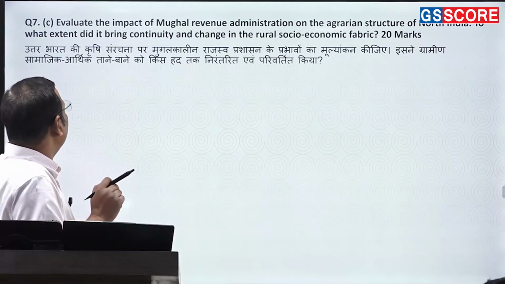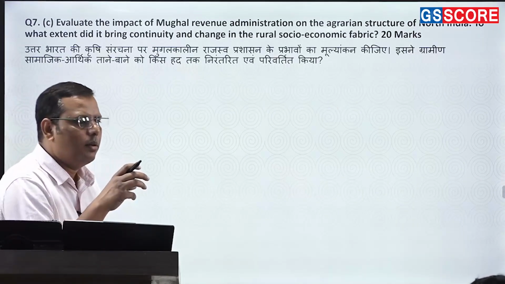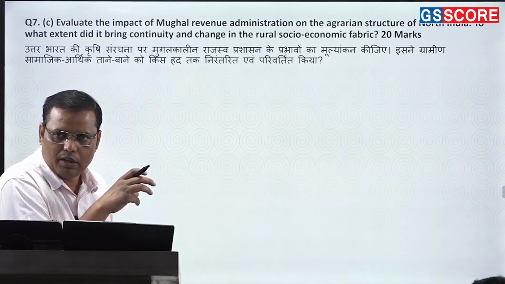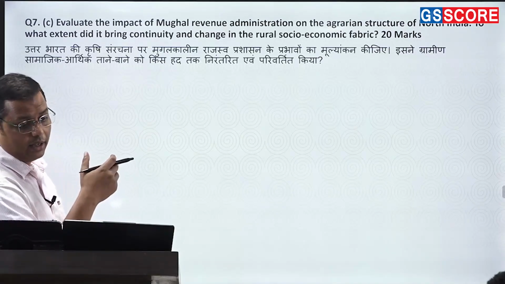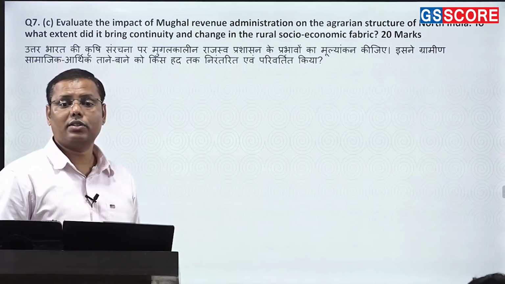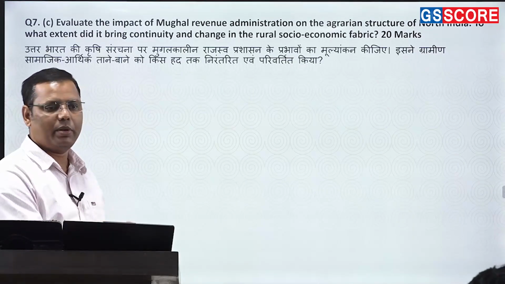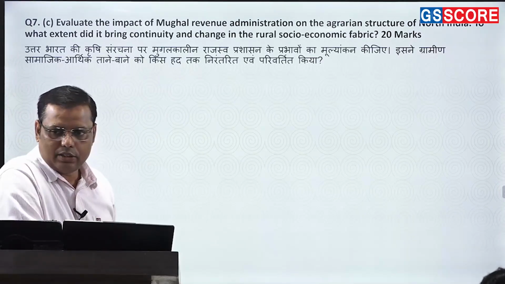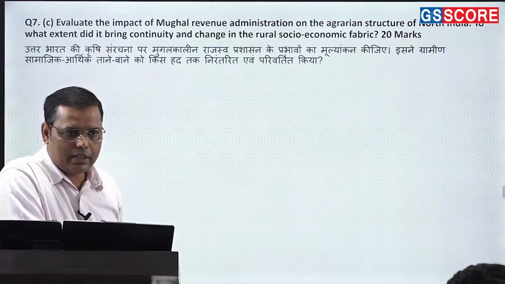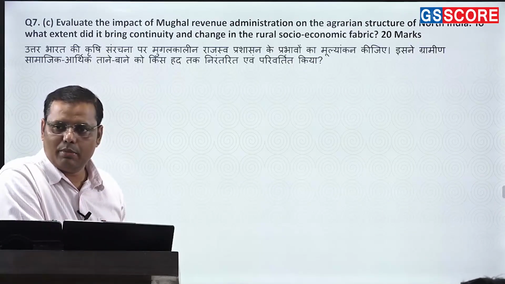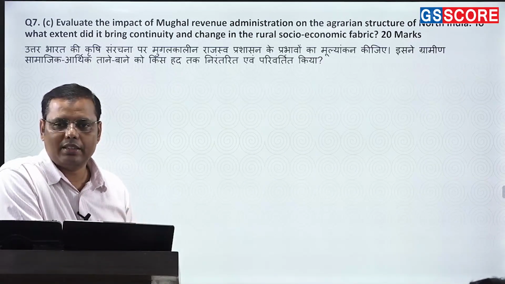So first of all, the impact of Mughal revenue administration. So start the answer briefly with some of the bigger changes brought by the Mughals in the revenue administration, right? And then second, you need to write about the changes in the agrarian structure. So you need to precisely write about the agrarian structure. So basically, you will find the creation of classes in the agrarian structure that comes because of the Mughals. There are various classes that you find in the rural society, such as the intermediaries, right? Zamindars precisely, right? So Zamindar is becoming a generic term under the Mughals only. उससे पहले Zamindar term का इतना इस्तेमाल नहीं होता था. So the intermediaries become a permanent class in the rural society.